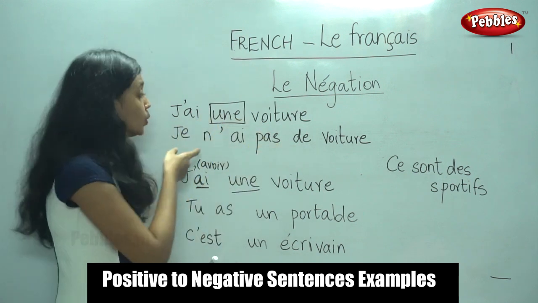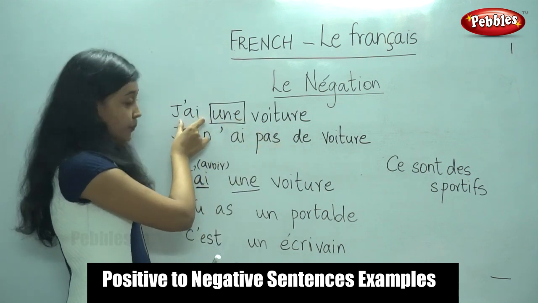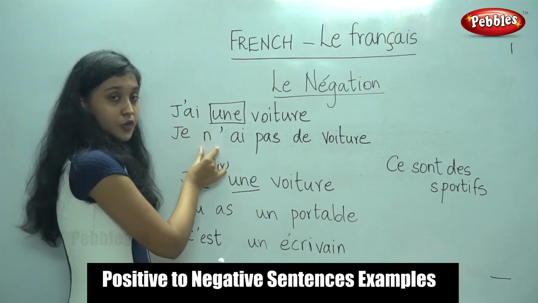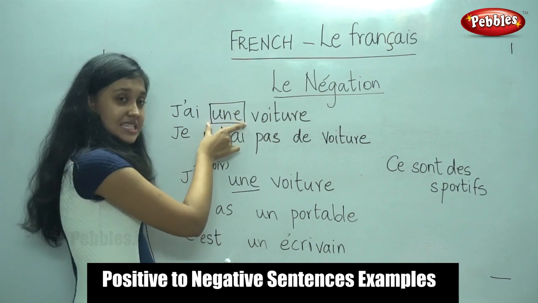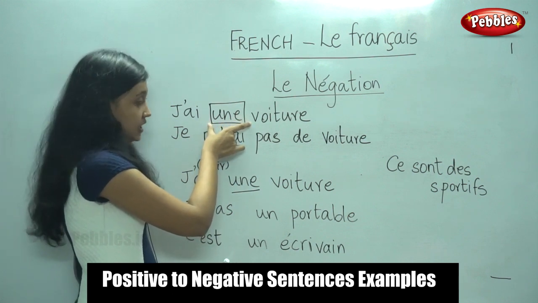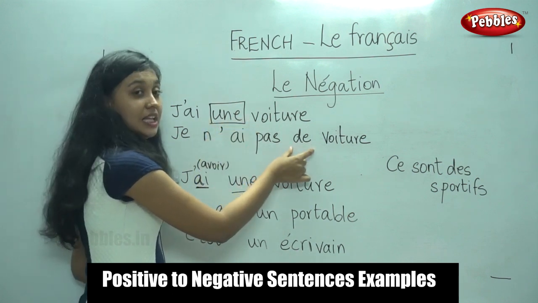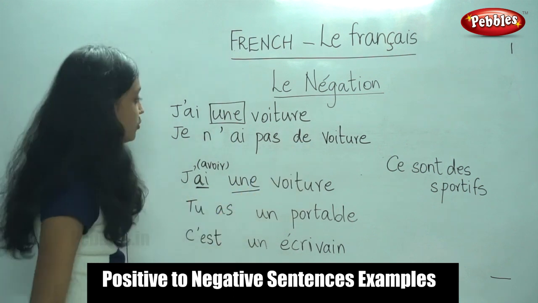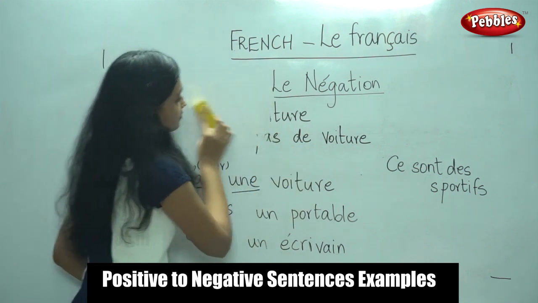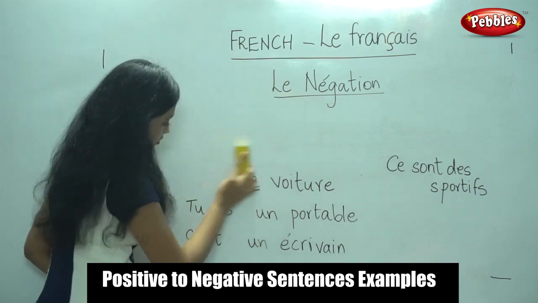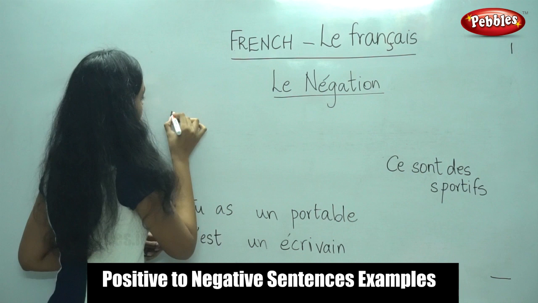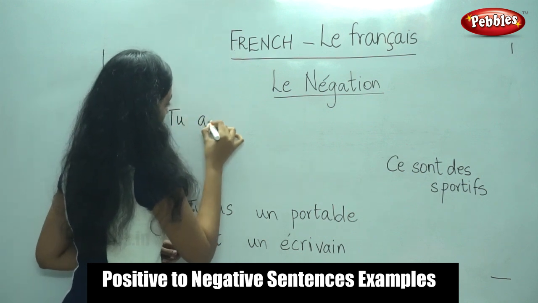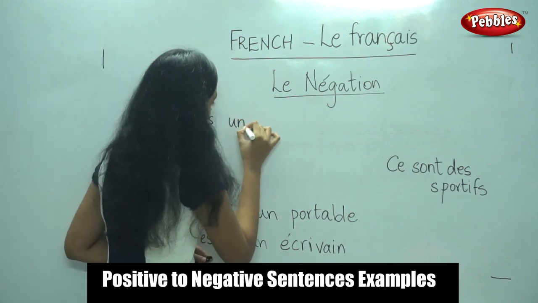So what did we do? We identified the verb. We placed ne before the verb and pas after the verb. And since there is an indefinite article, we replaced it with de. So shall we move on to the next sentence? Let us take this sentence.